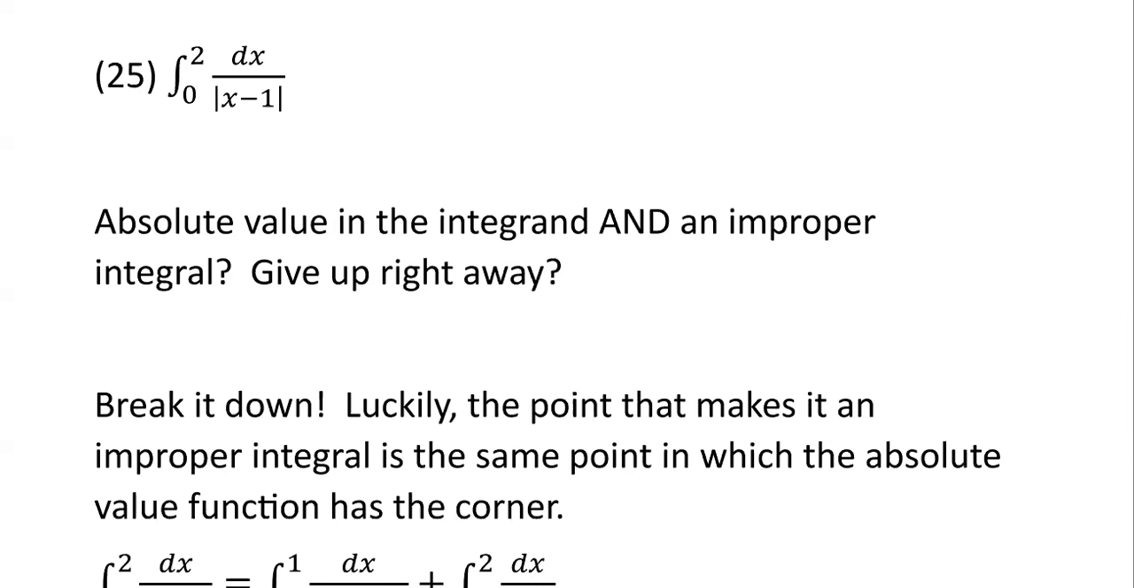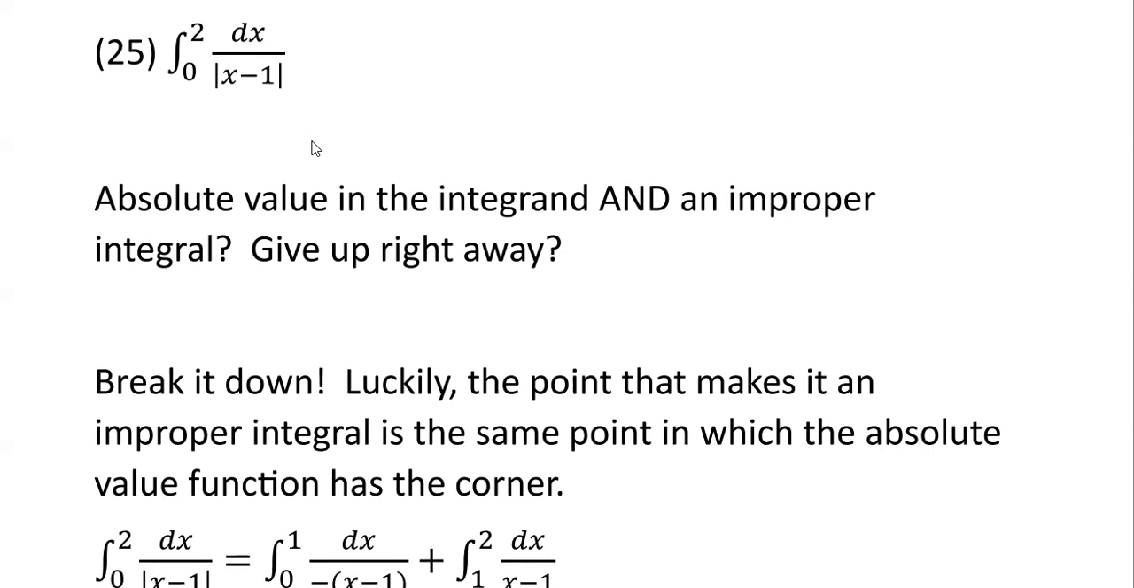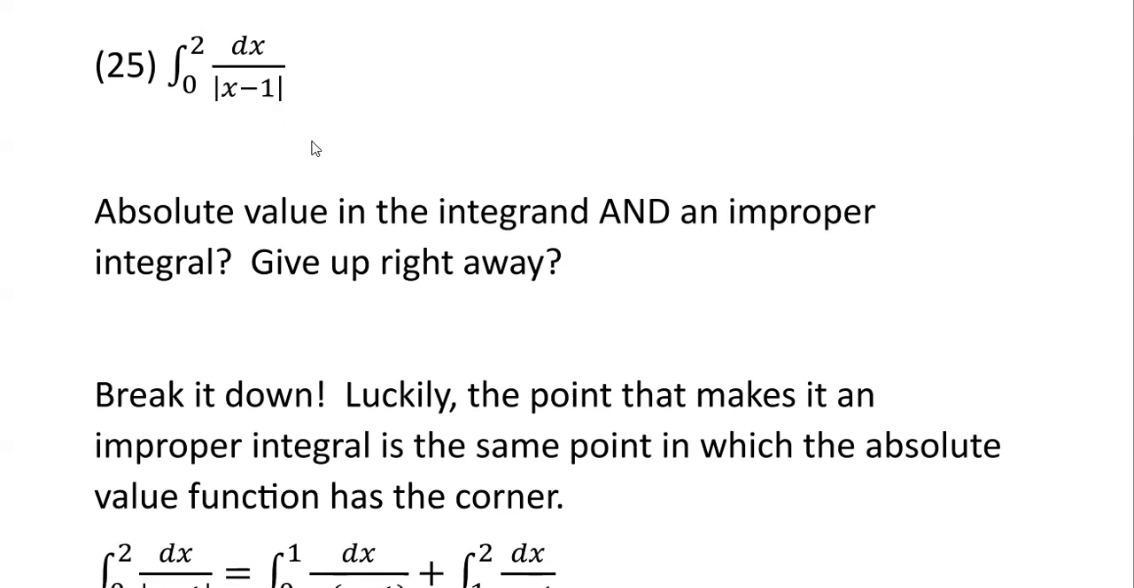And this is actually not too bad because, first of all, it's improper because there's a domain restriction. X cannot be equal to 1. 1 is within our limits of integration, in the middle. So we're going to break this integral up into 2 at that problematic point. And it's nice, because that point, that singularity per se, is exactly the switching point of this absolute value.